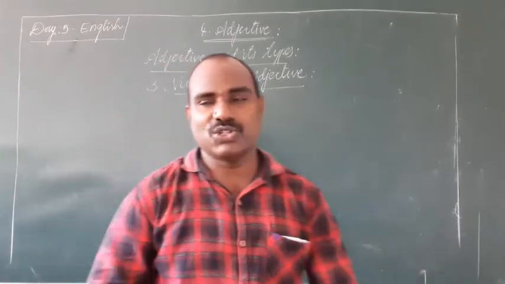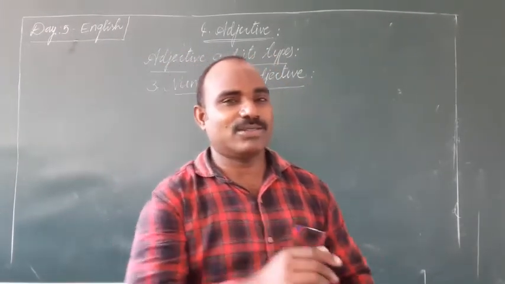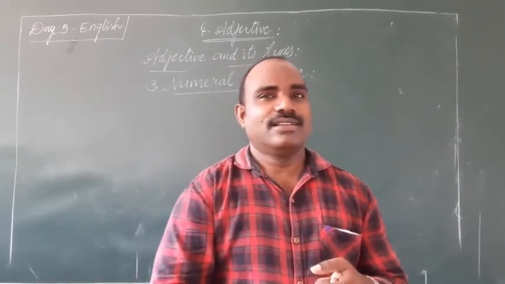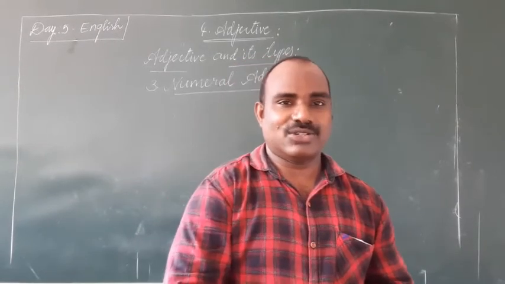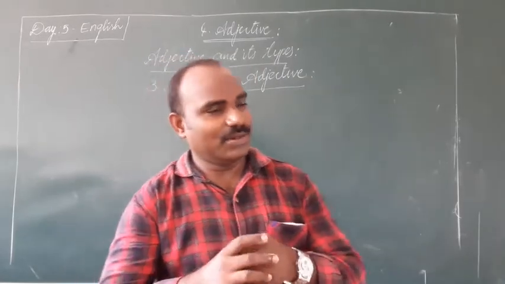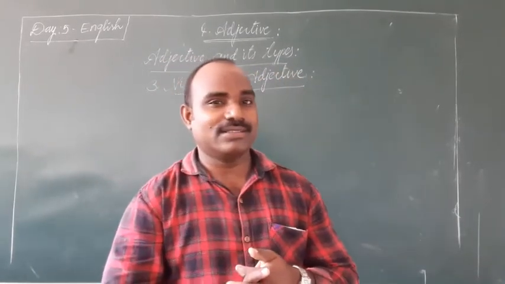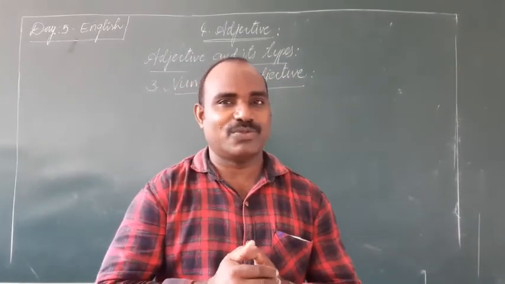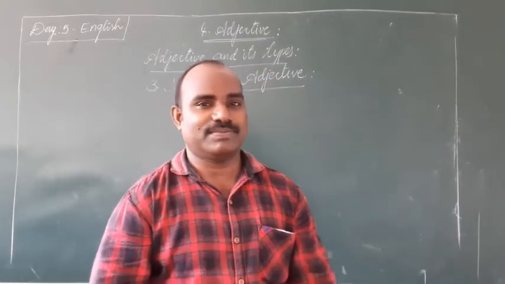You can also call it number adjective or adjective of number. Here, the word or the adjective that talks about a particular number of someone or something.